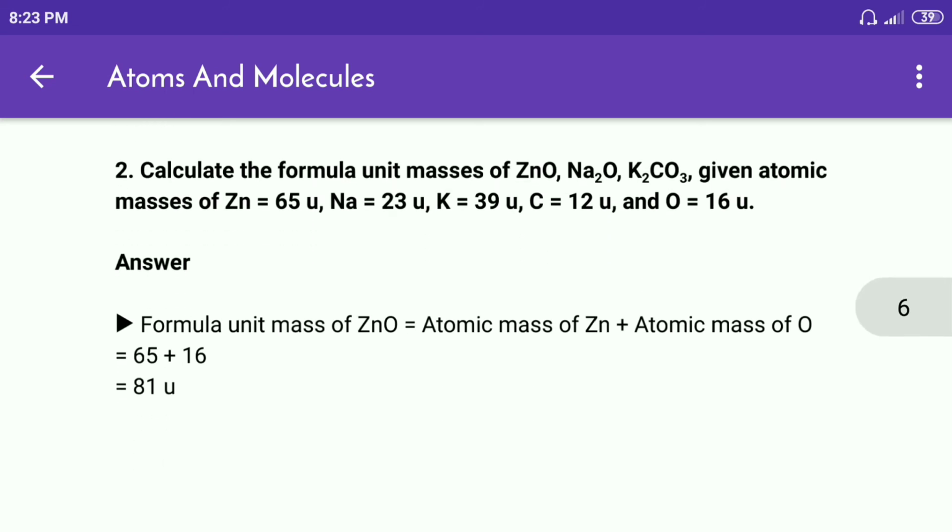The formula unit mass of ZnO is equal to atomic mass of Zn plus atomic mass of O is equal to 65 plus 16 is equal to 81 U.